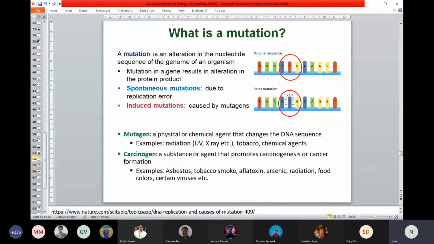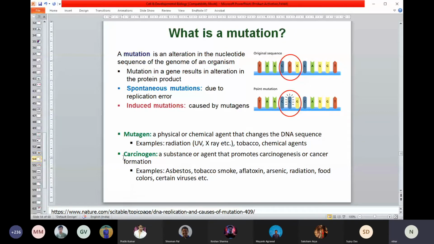Okay. There are still some basic aspects we need to talk about. We talked about mutation. I guess most of you are familiar with what mutation is. Let me just give you the kinds of mutation. One is called spontaneous mutation, which I mentioned, that could be due to replication error, and the induced mutation that we just talked about. It could be caused by other mutagens. Mutagens are nothing but physical or chemical agents that can change your DNA sequence, like UV, X-ray, etc. You can even think about tobacco smoking and some chemical agents.